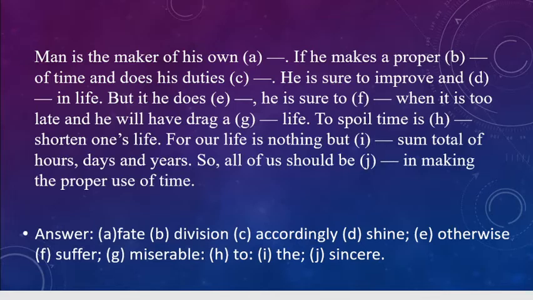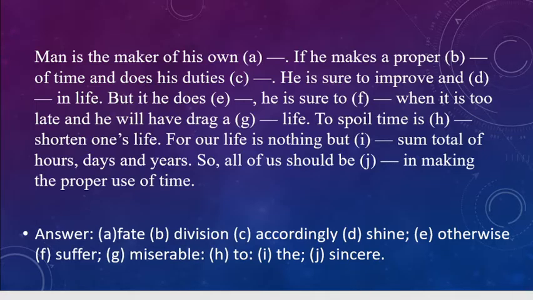So the first one says, man is the maker of his own fate. I said fortune, no problem. If he makes a proper division of time and does his duties accordingly, he should improve and shine in life. I said succeed in life, no problem. But if he does otherwise, he is sure to suffer, he is sure to lose when it's too late, and he will have to drag a dash life, a miserable life.